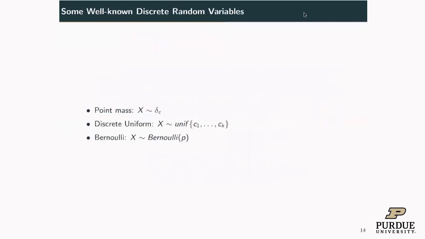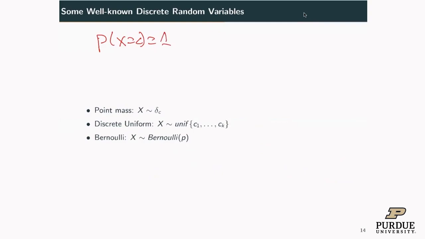Now let me introduce some well-known discrete random variables. The easiest one is called point mass. Essentially the point mass is not a random variable, right? It's not random. It puts all its mass on a number. So this is point mass. Essentially X equal to c, right?